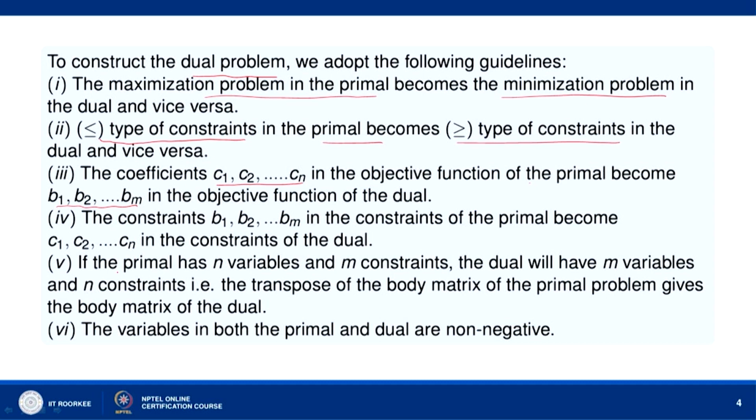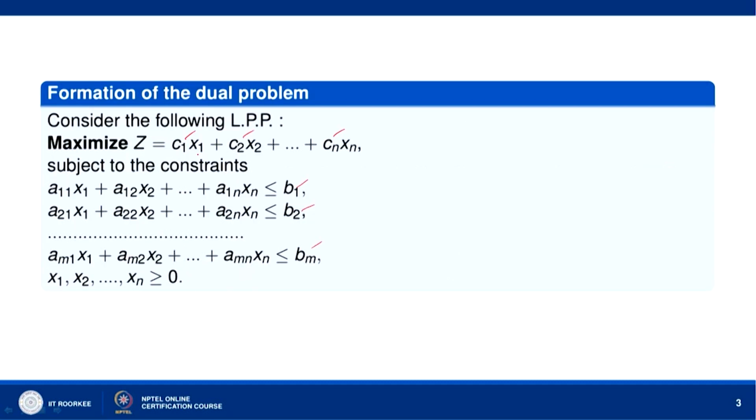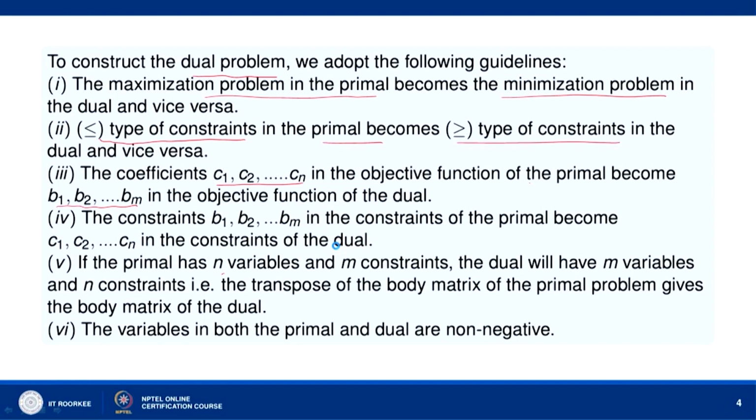If the primal has n variables and m constraints, like here we have n variables x1, x2, x_n and m constraints given by these m inequalities, then the dual will have m variables and n constraints, that is, the transpose of the body matrix of the primal problem gives the body matrix of the dual.